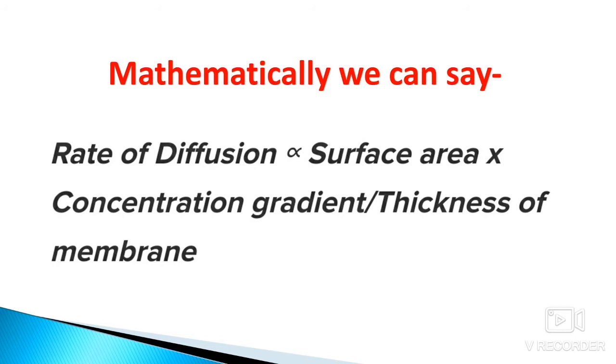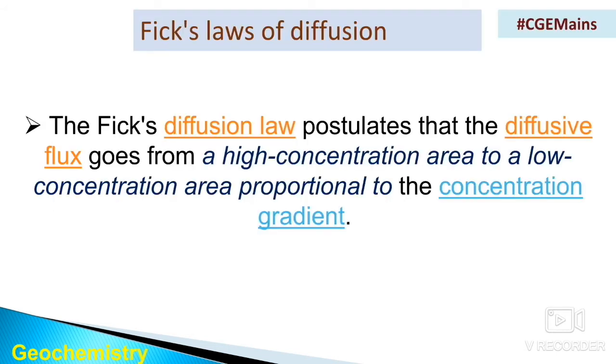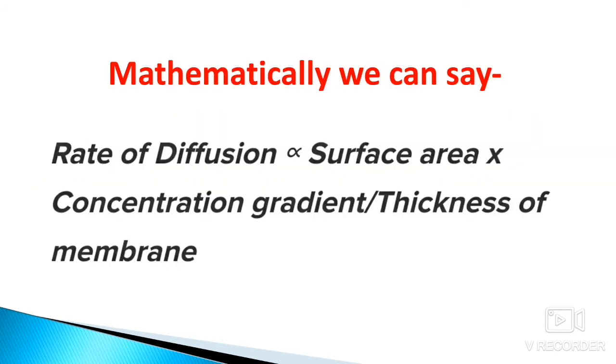So mathematically and theoretically we can describe Fick's law of diffusion.